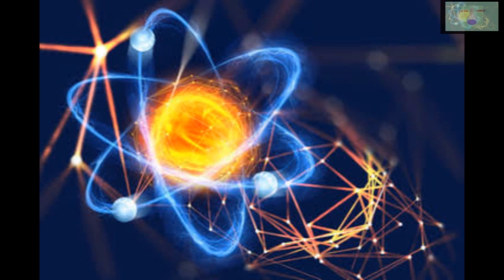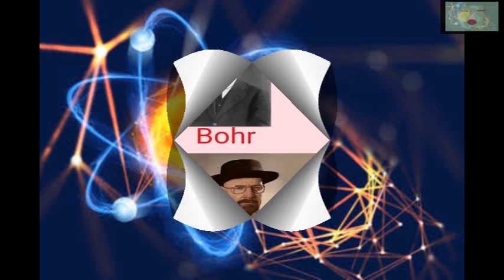Other types of particles like positrons, antineutrinos, mesons, fermions, quarks and Higgs boson are also present inside the nucleus. To study these particles, quantum mechanics is required.